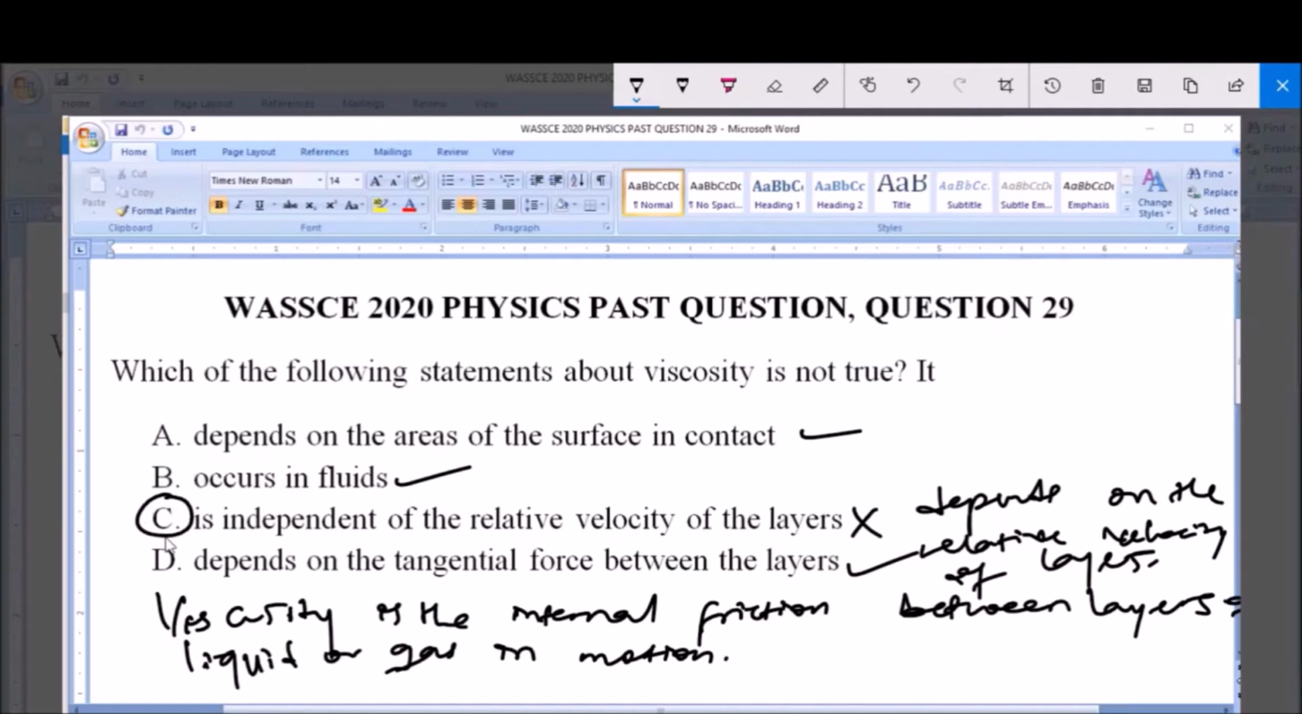And this makes our option C the answer to this question, because the question says which of the following statements about viscosity is not true, and option C is not true because viscosity is dependent on the relative velocity of the layers.